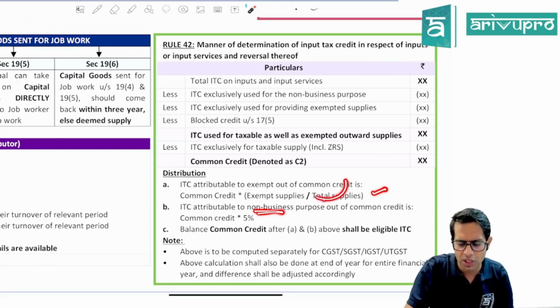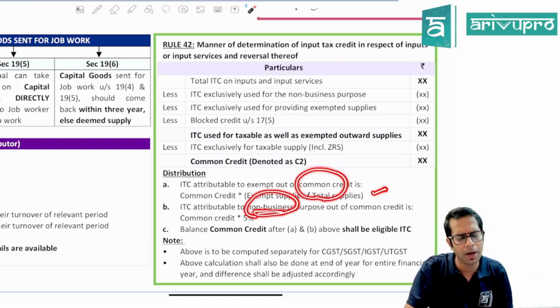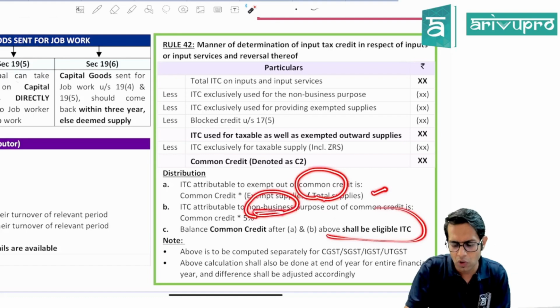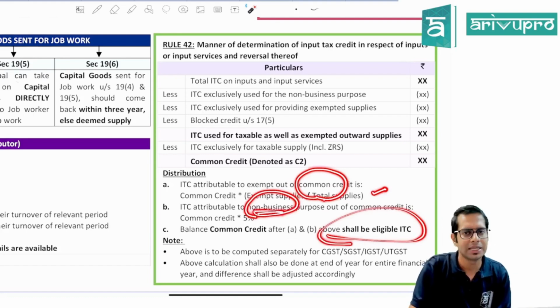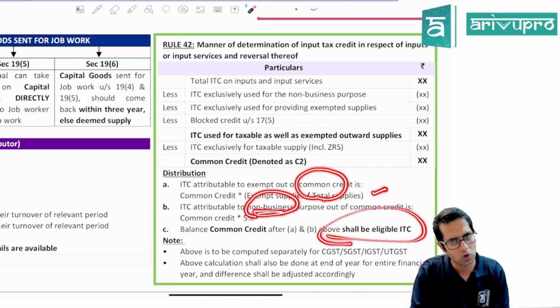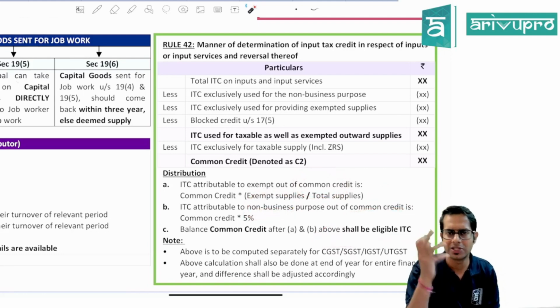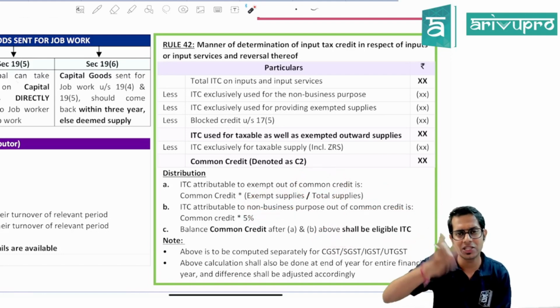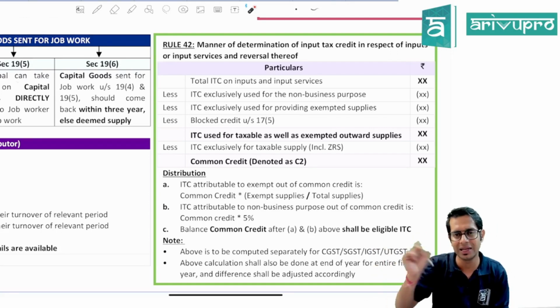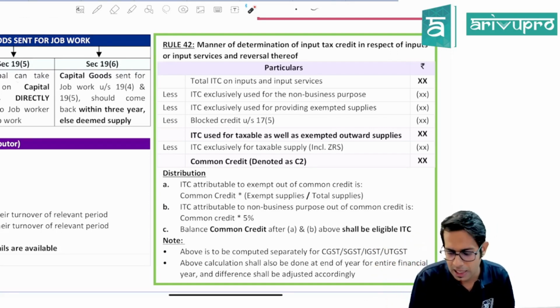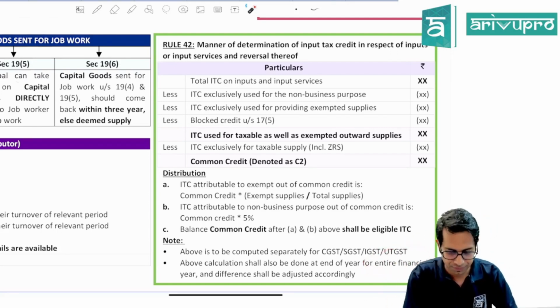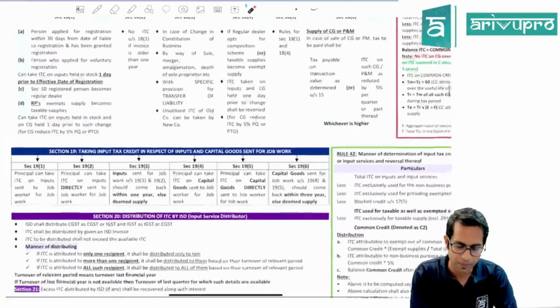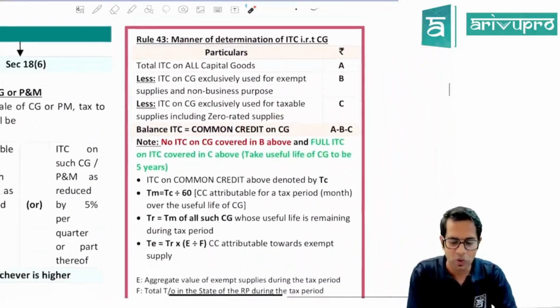Now once you apportion the common credit to exempt supplies, and once you apportion it to non-business purpose, whatever is left over, the leftover ITC is the ITC which is eligible for you to be taken. That is the common credit which can be taken by you. Now this exercise you are required to do every month. Once you do it on a monthly basis, at the year end you are supposed to do this exercise for the entire year as well. Now similarly, sir, what about capital goods, sir?